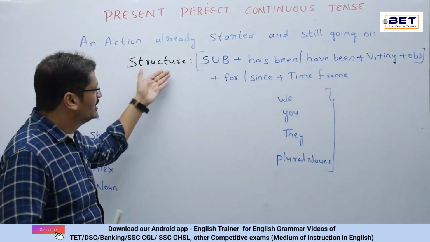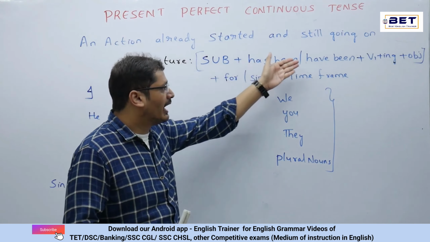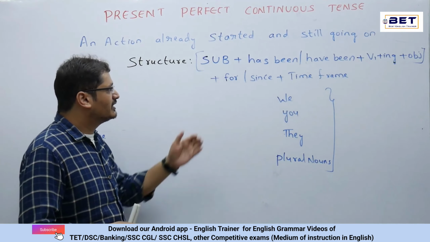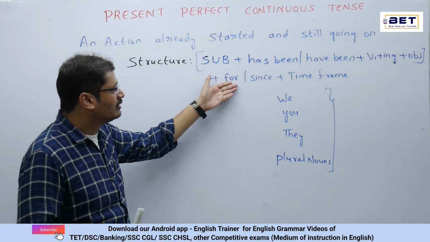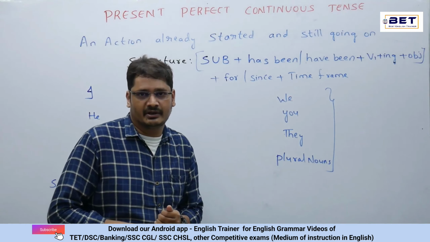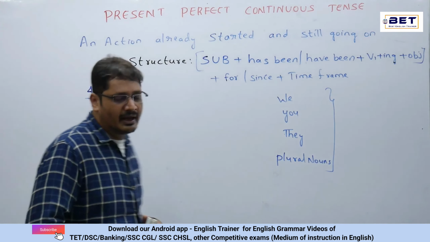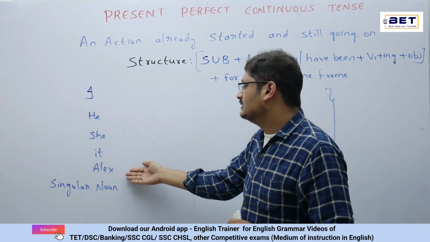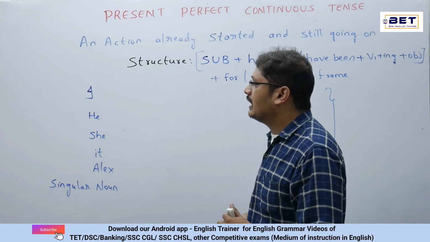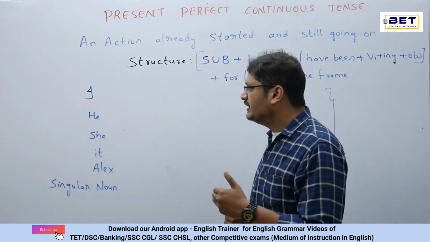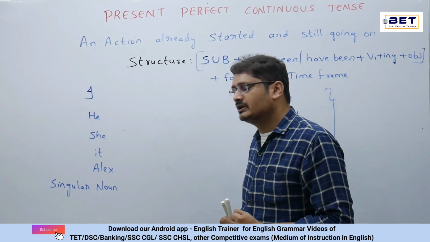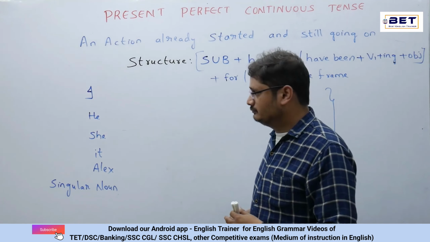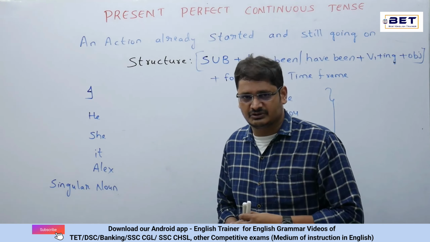See the structure here. Subject plus has been or have been plus V1 plus ing plus object. After that, we have the time frame: for or since plus time frame. See the subjects over here. I have subjects like I, he, she, it, Alex, or the singular nouns. I is the first person singular. He, she, it is third person singular. Now Alex is third person singular, and any singular noun would be considered as the singular nouns.